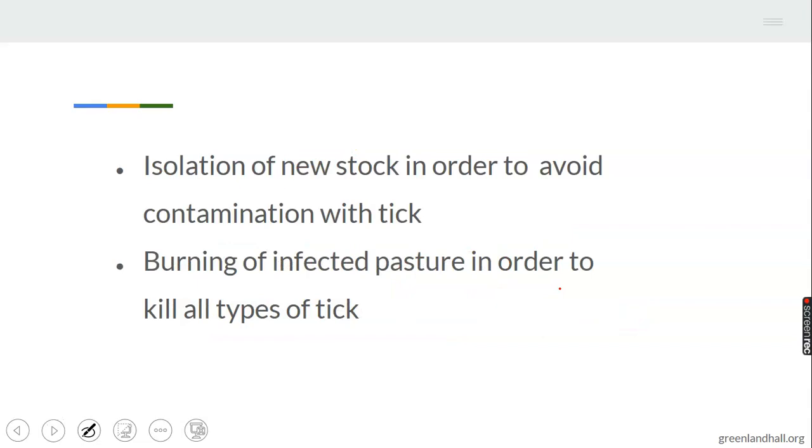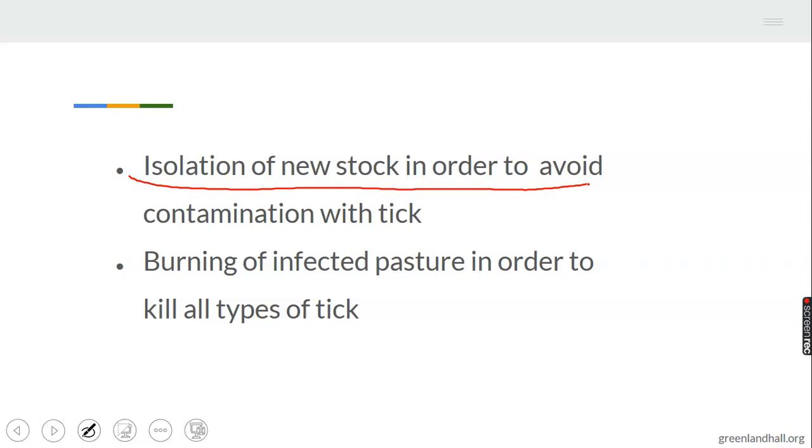Then isolation of new stock. In order to avoid contamination with tick, you isolate new stock. When new animals are brought in the midst of other animals, you isolate them first to avoid the spread of tick disease.